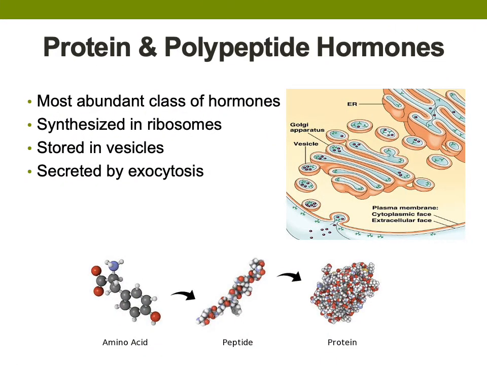In addition to being the most abundant class of hormones, protein polypeptide hormones are produced in ribosomes, stored in vesicles, and secreted from endocrine glands or endocrine tissues by exocytosis. The ability of endocrine glands to store protein polypeptide hormones in their vesicles allows that gland to stockpile their hormones.